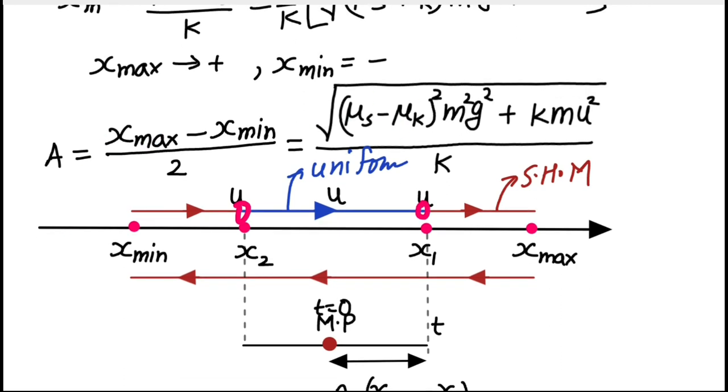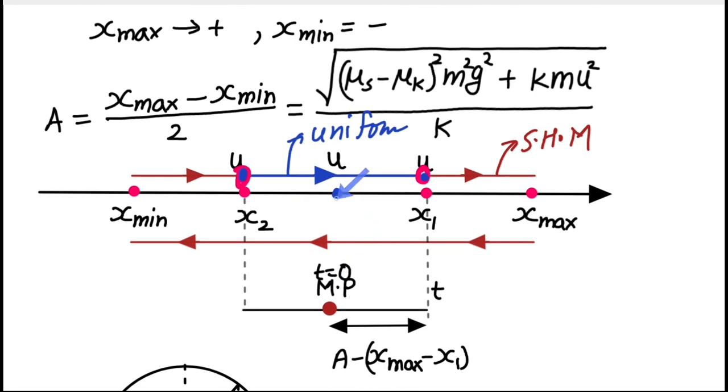And if I want to determine the value of time taken from this point to this point, again I can use one logical point here, that since the velocity here and velocity here is going to be same, the midpoint of these 2 points x1 and x2 is going to be the mean position of the motion, right?